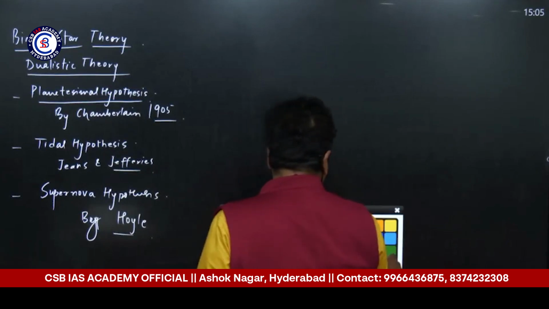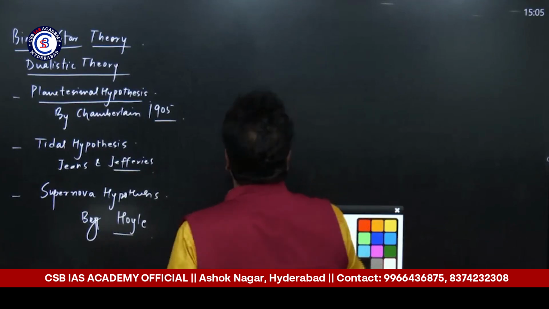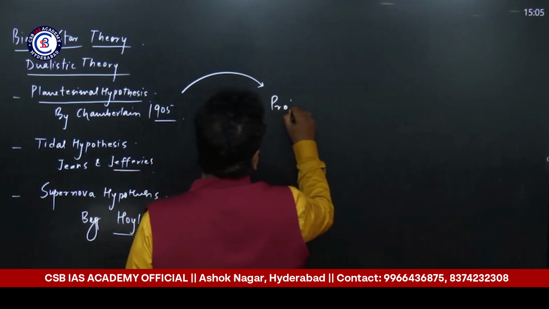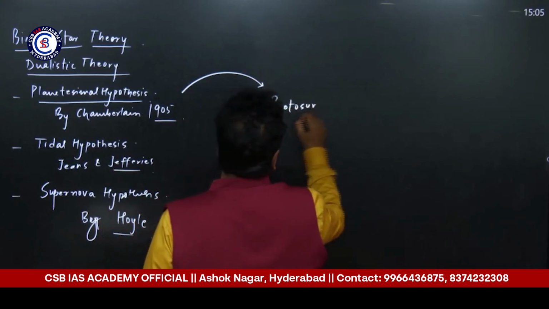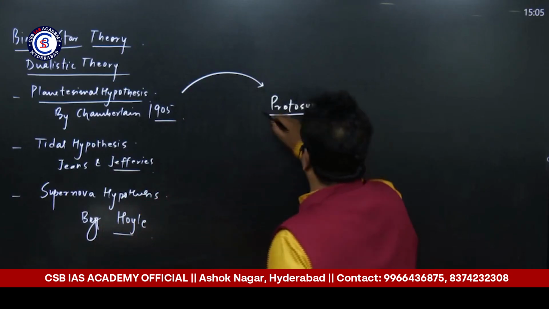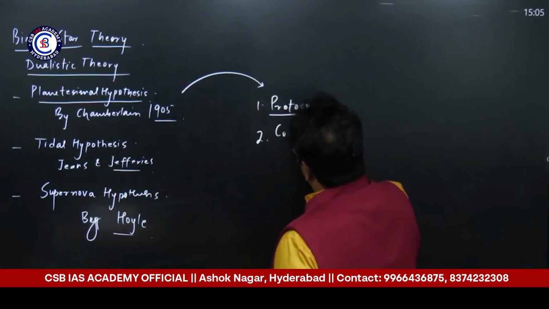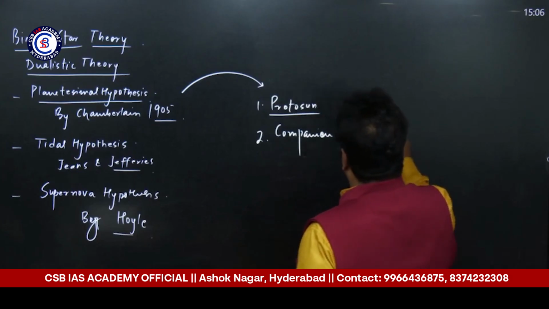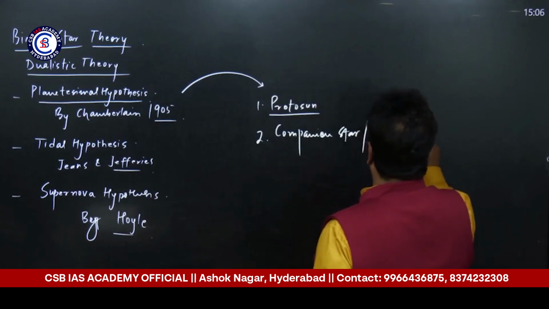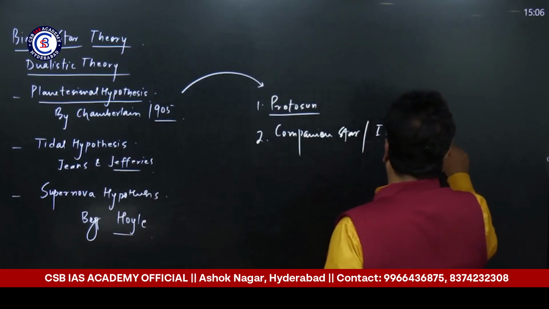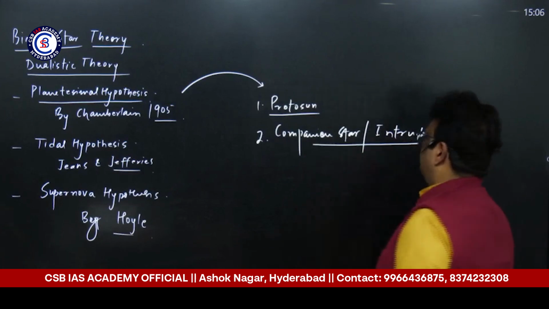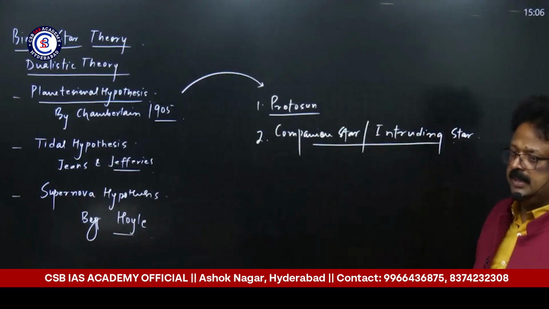In the planetesimal hypothesis, there was a protosun, and there was a companion star, or intruding star.